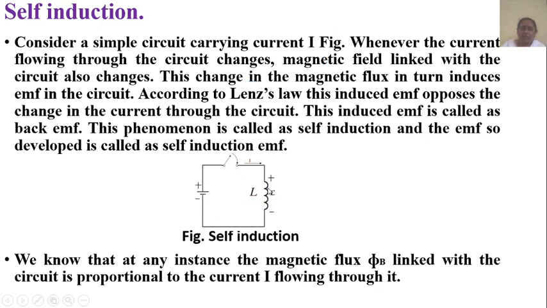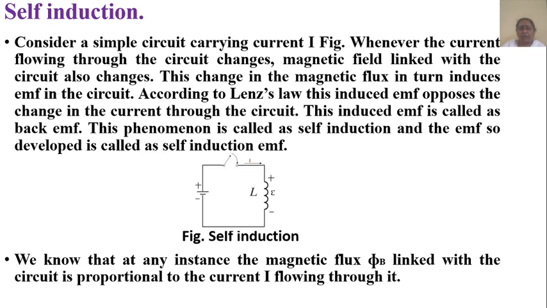See here in the circuit, that is a primary coil connected to the cell through a key. Now whenever the current flowing through the circuit changes, the magnetic field linked with the circuit also changes, and this change in the magnetic flux in turn induces EMF in the circuit.